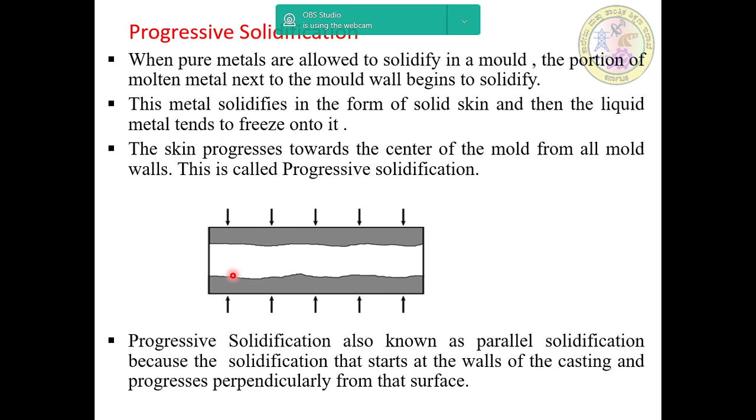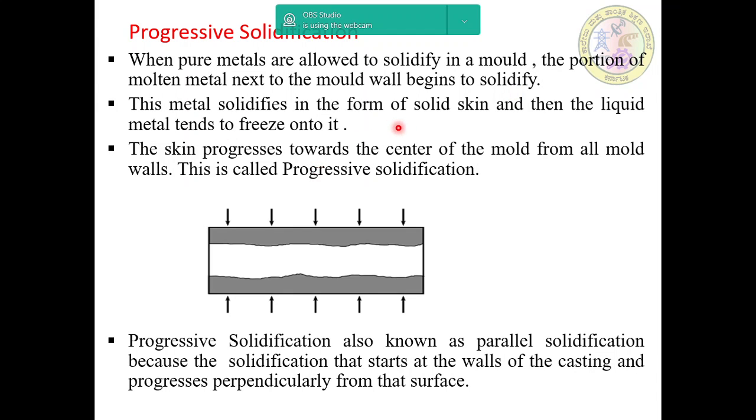Next is the progressive solidification. Here, when pure metals are allowed to solidify in a mold, the portion of the molten metal next to the mold wall begins to solidify.